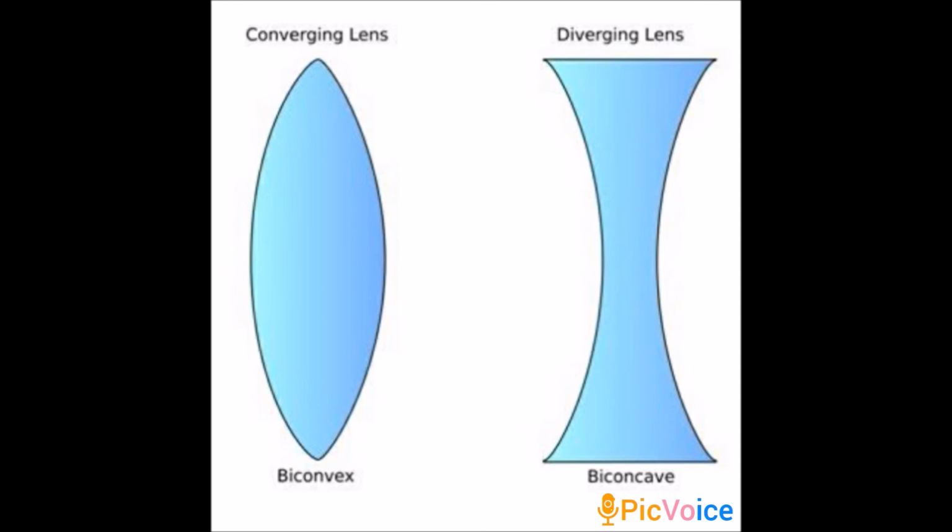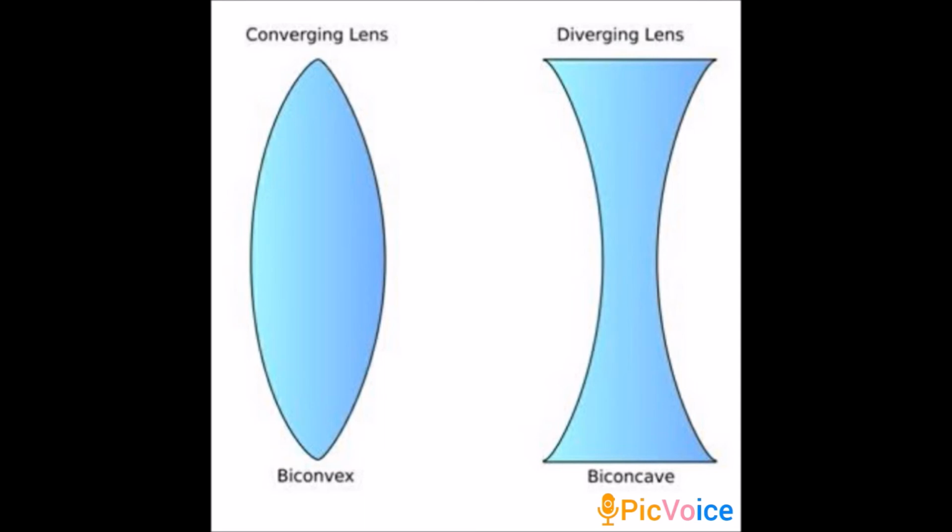First we are going to see the convex lens. This convex lens is also called the biconvex lens, because it is bounded by two spherical surfaces. Two means bi. It is thicker at the center than at the two edges.